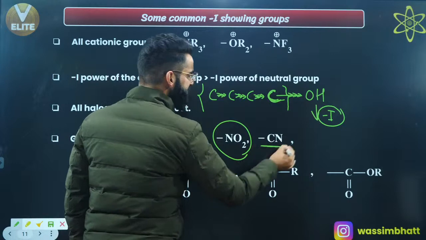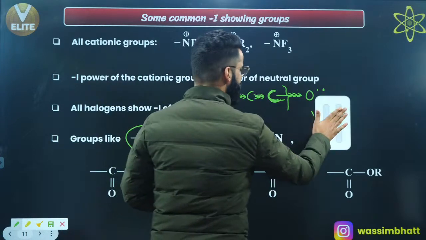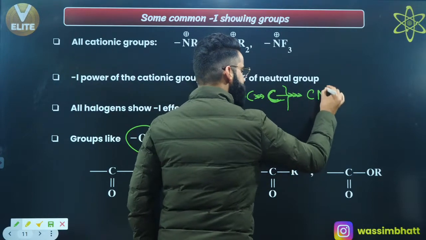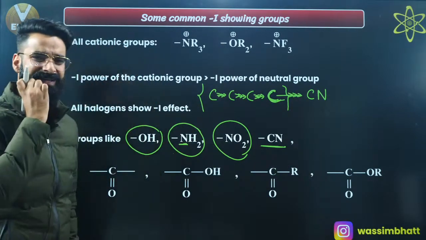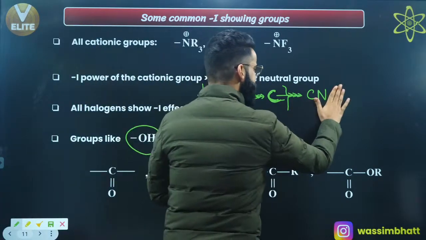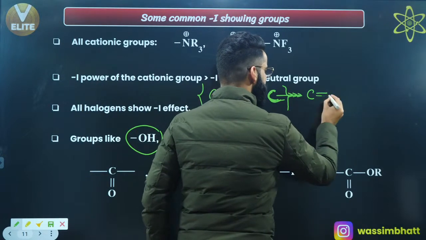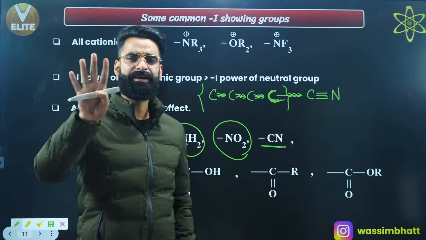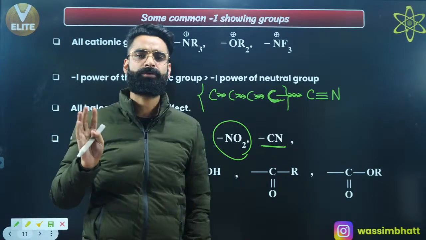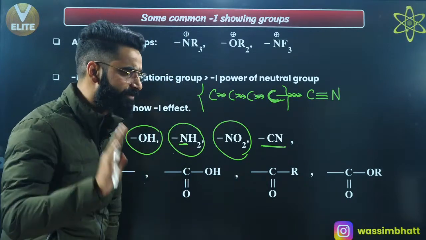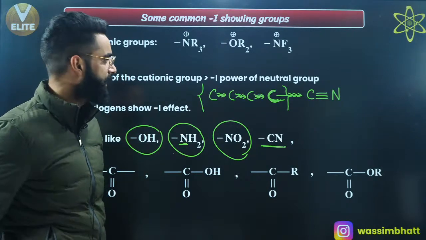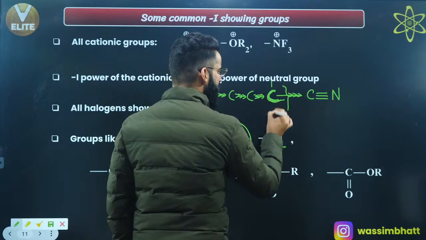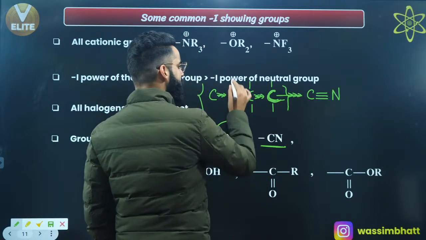If you talk about this CN, what is going to happen if I attach CN to this carbon chain? Understand. See guys, this CN means C triple bond N, right? We have seen the bond order of CN. CN contains 14 electrons, and any 14 electron species is always going to have bond order 3, which we discussed in chemical bonding a few days back. Basically this carbon has 2 more hydrogens attached to it.